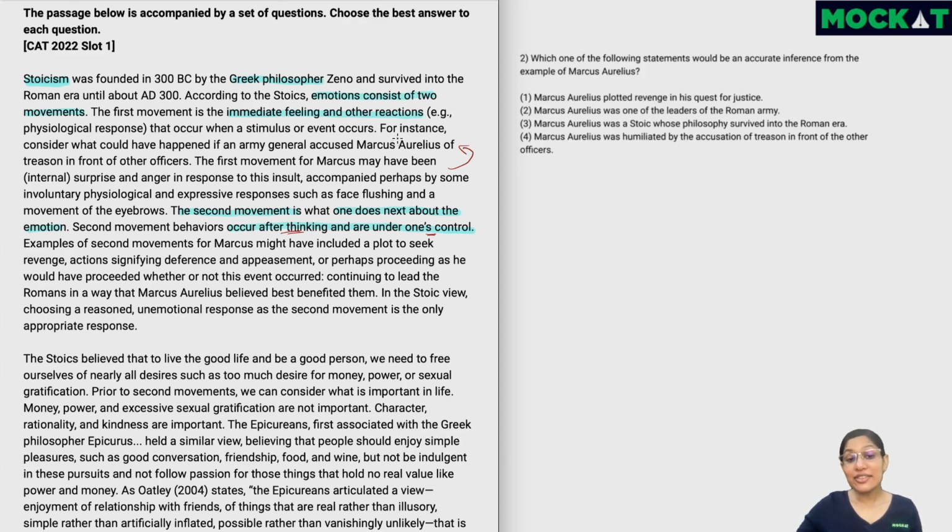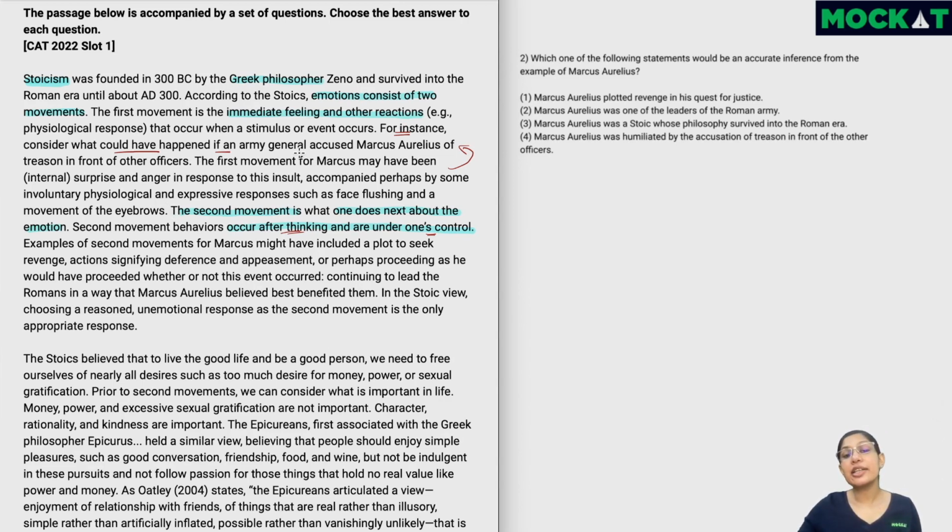So the author is starting with for instance. For instance or for example is what we use when we are starting with an example. And here the author is saying, consider what could have happened if this had happened. So it's not even necessary that this is something which actually happened. This is probably something which the author is providing here just as an example to help us visualize.